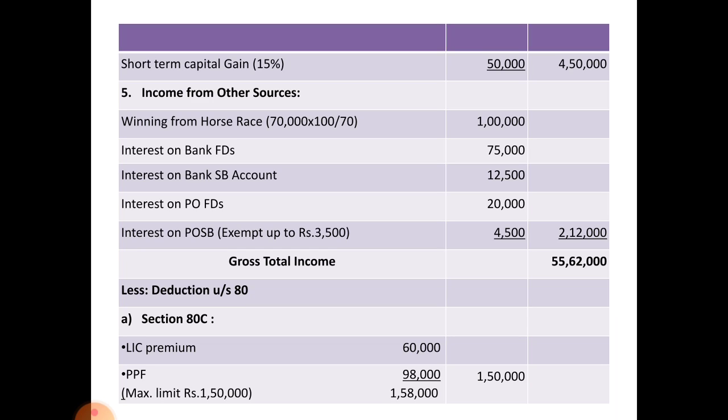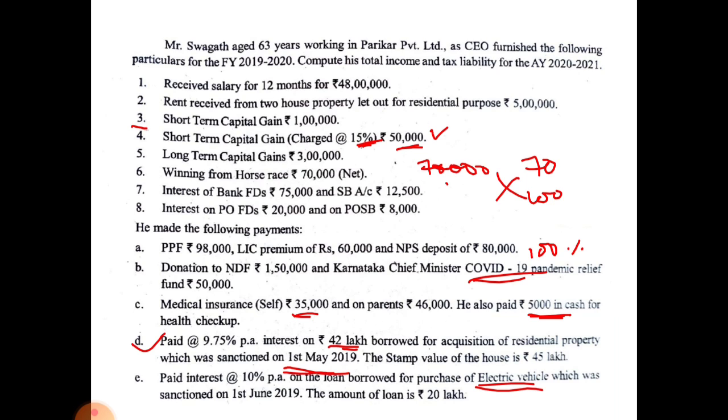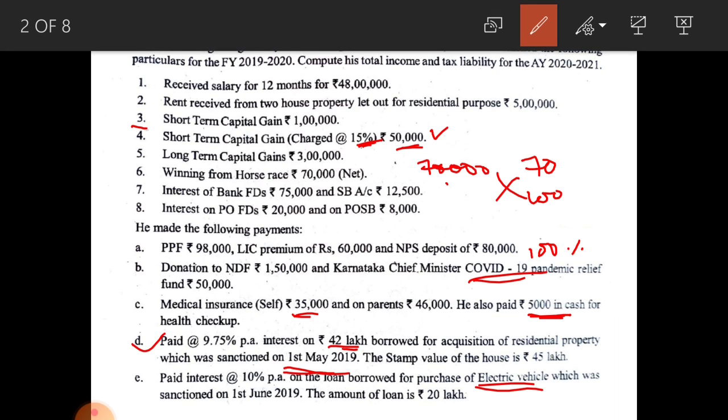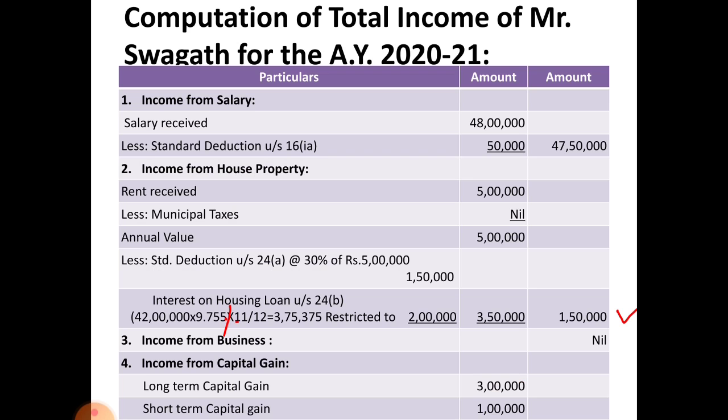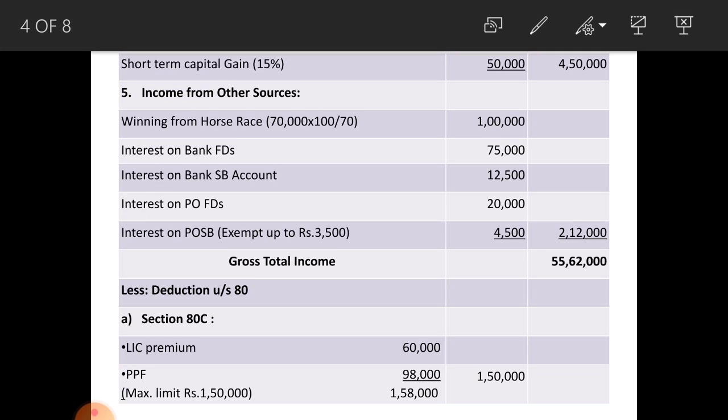And interest on bank FDs 75,000, interest on bank SB account 12,500, interest on post office FDs 20,000, and interest on post office saving bank account. Interest on post office saving bank is exempted up to 3,500. Here interest on post office saving bank amounts to rupees 8,000. From this 3,500 you have to deduct, that amounts to rupees 4,500.